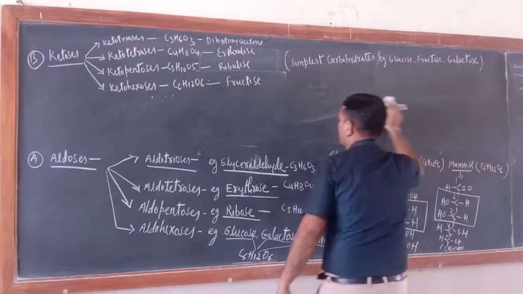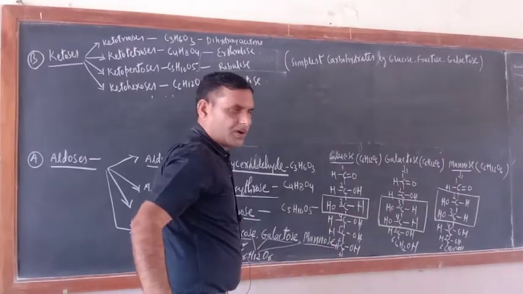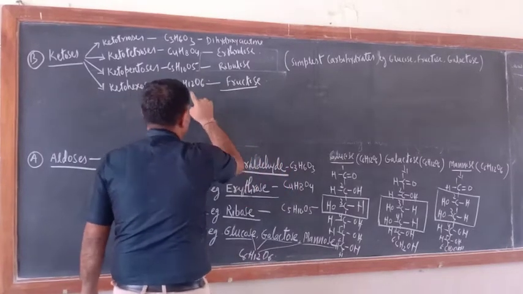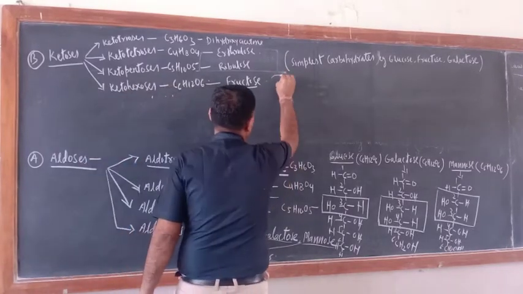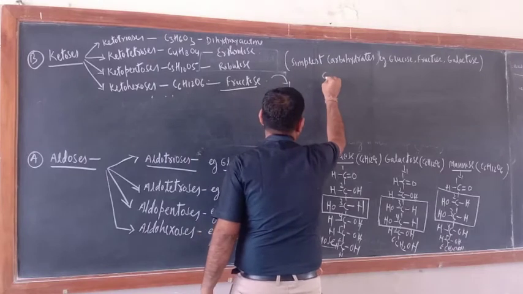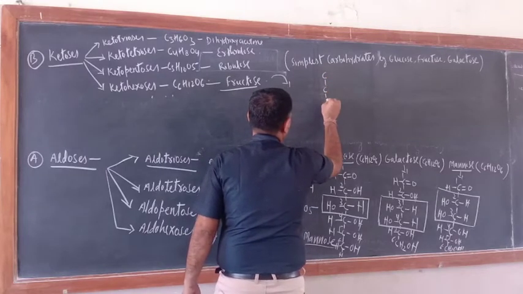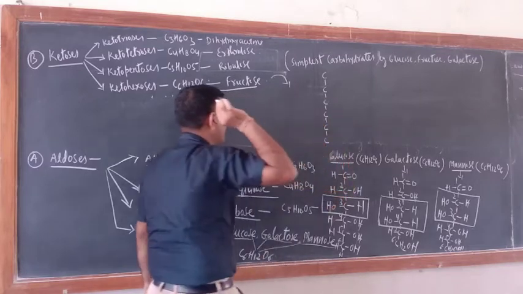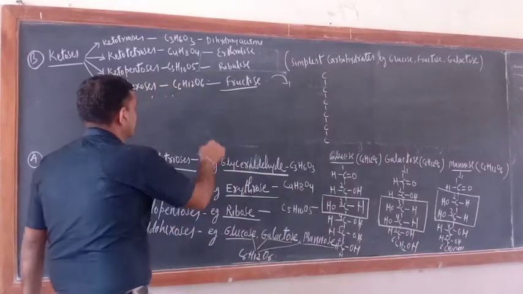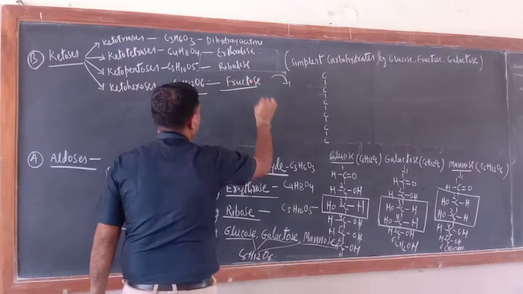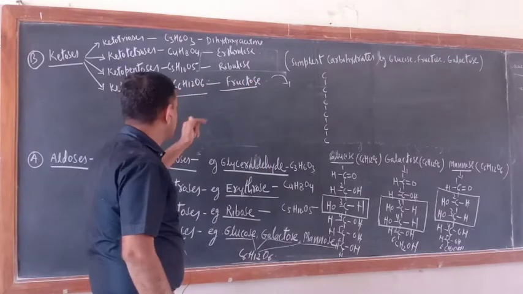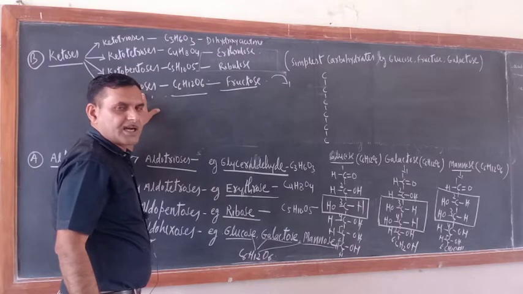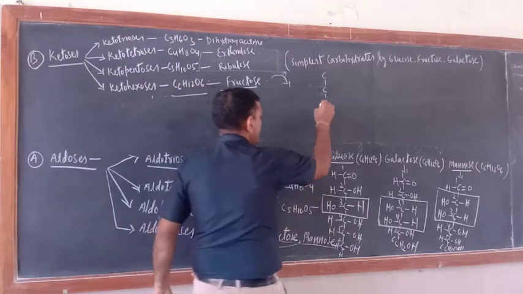So just try to understand in ketohexose what is happening. Just see, fructose. Here also, what is the total number of carbon atoms? 6 only. So write 1, 2, 3, 4, 5 and 6. Correct? No problem at all. This is fructose. Now just see, this is ketohexose, and the ketonic group never comes at carbon number 1. It comes at carbon number 2.